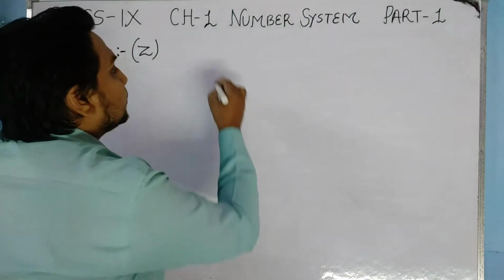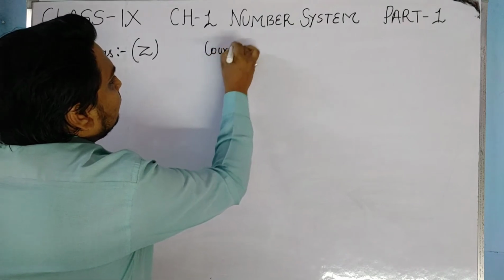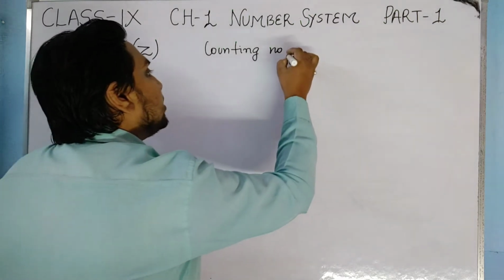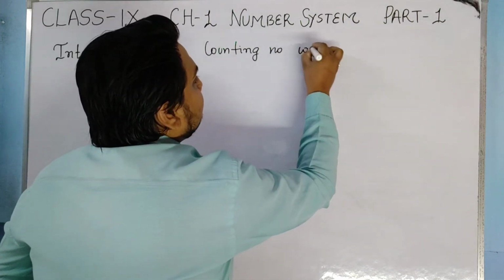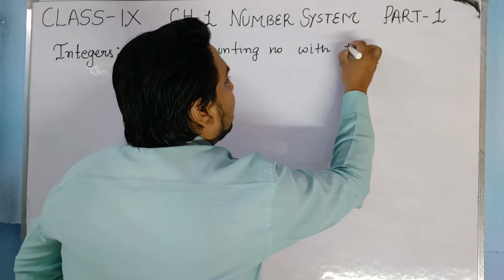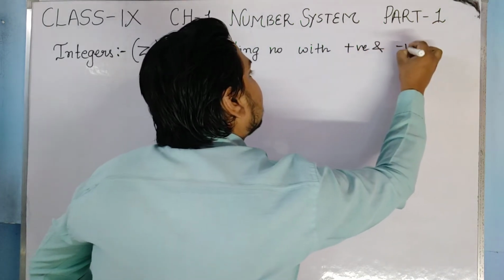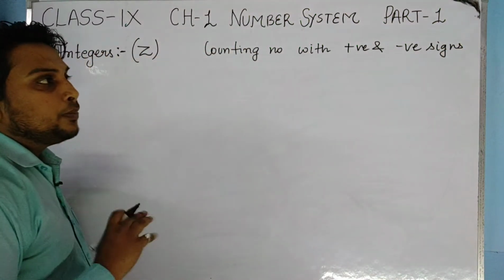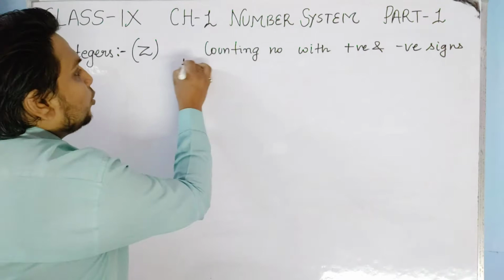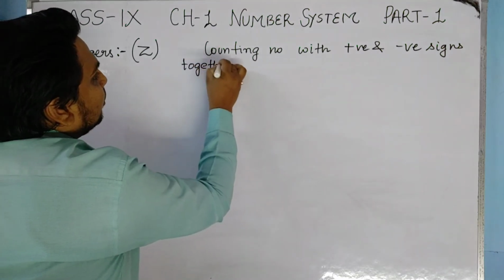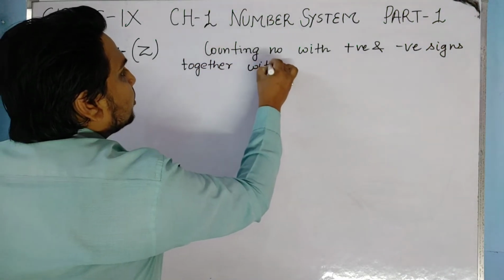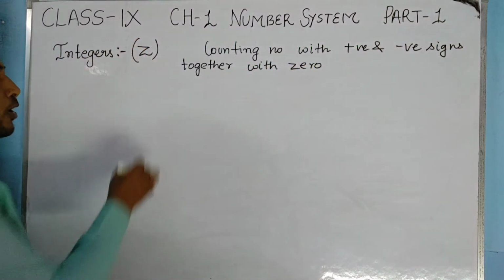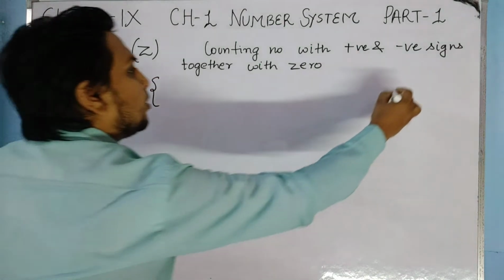In the definition of integers, we say counting numbers with positive and negative signs, together with 0, are known as integers. So what type of numbers are there in the collection of integers?